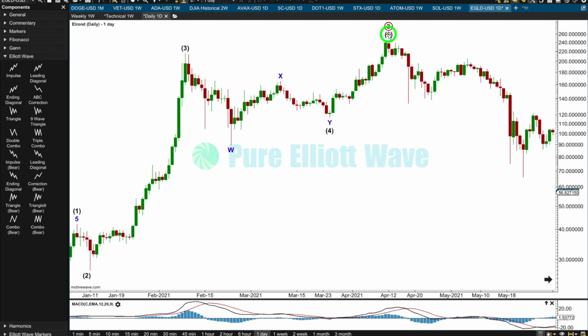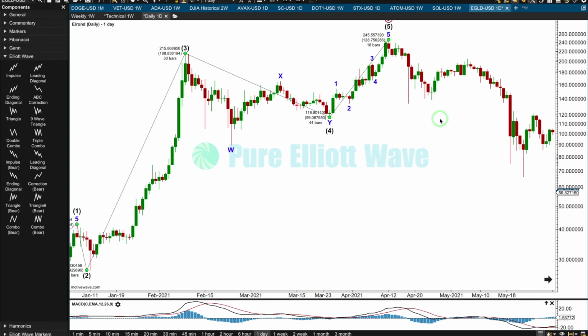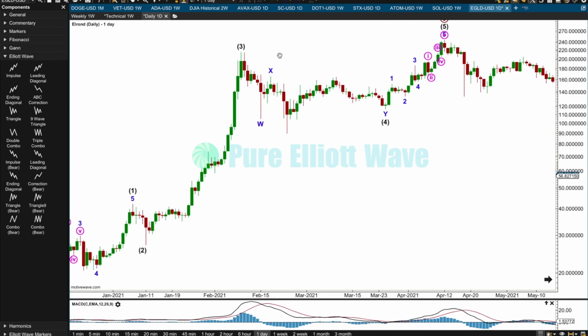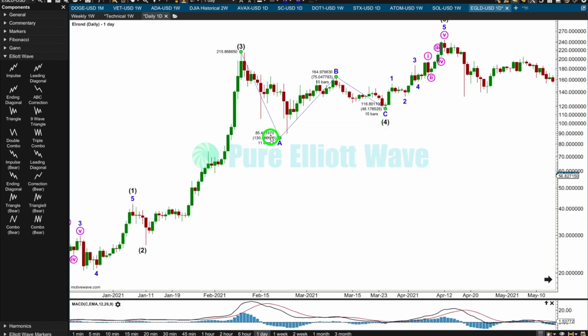If I have 4 there, is 5 going to work? Does this have enough volume for decent looking Elliott wave structures? Possibly not. Okay, that's okay. Oh, I don't know. I don't know what that is. Oh, okay. What if? Could it have been? No. No. I don't want to see that C wave truncated.